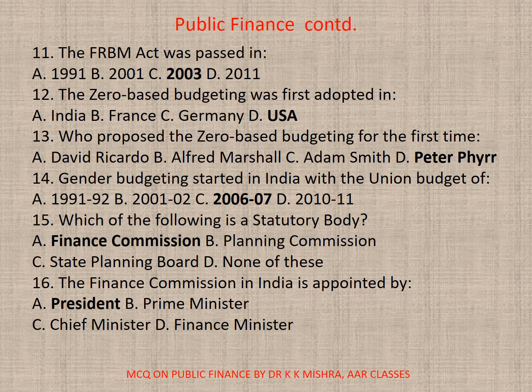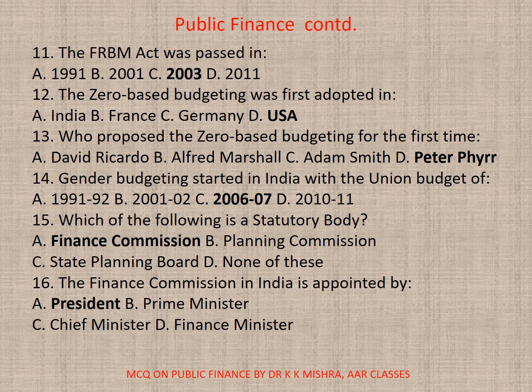USA. 13. Who proposed the zero-based budgeting for the first time? A. David Ricardo, B. Alfred Marshall, C. Adam Smith, or D. Peter Phyrr. Correct option is D. 14. Gender budgeting started in India with a union budget of A. 1991-92, B. 2001-2, C. 2006-7, or D. 2010-11. Correct option is C.